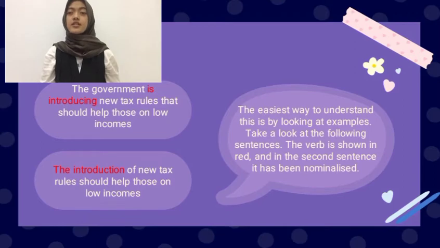The government is introducing new tax rules that should help those on low incomes. The introduction of new tax rules should help those on low incomes. By the government could follow after the word rules. However, most people know it's the government who changed tax regulations, so it can easily be left out and makes the sentence more concise without losing the meaning.